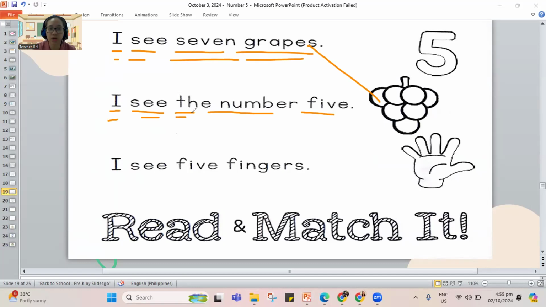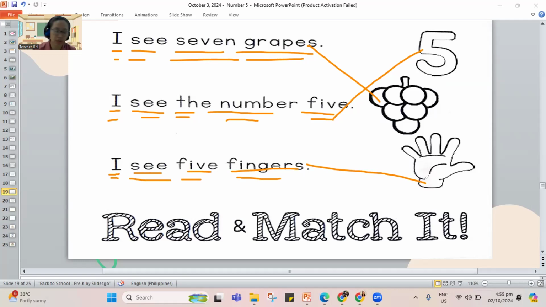Next, I see the number 5. So where is your number 5? Here also. Next, I see 5 fingers. Make a line. So we have all those sentences matched and read already. Now let's move on to the next page.